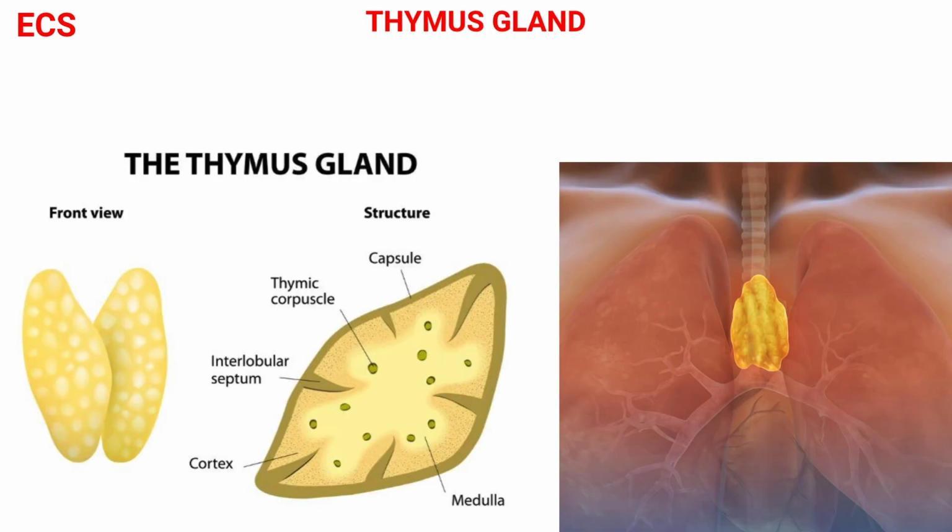Next is the thymus gland. The thymus gland is a soft, triangular-shaped organ found in the chest posterior to the sternum. The thymus gland produces hormones called thymosins that help to train and develop T lymphocytes during fetal development and childhood. The T lymphocytes produced in the thymus go on to protect the body from pathogens throughout a person's entire life. The thymus becomes inactive during puberty and is slowly replaced by adipose tissue throughout the person's life.